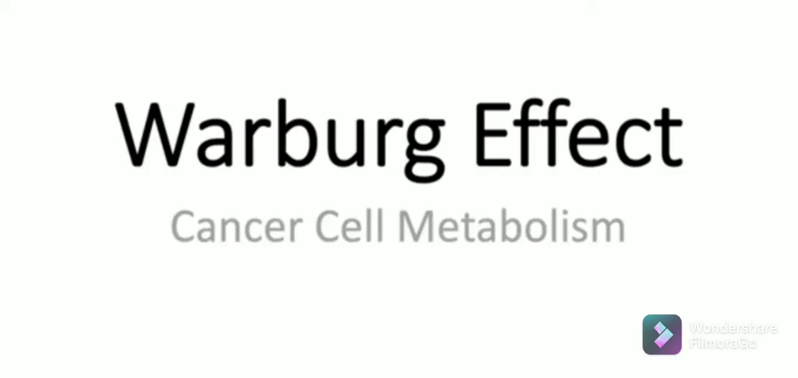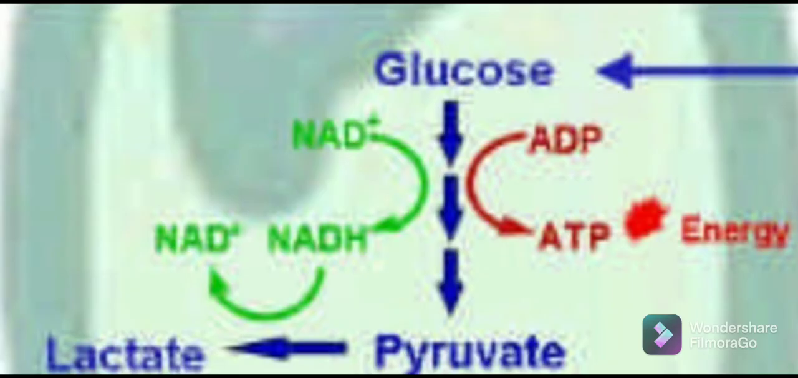Today we are going to discuss the Warburg effect in cancer cells. To understand that, we have to first look at what happens to the glucose in the cells when oxygen is present and absent. Let's have a look at a normal cell when oxygen is absent. In the absence of oxygen, the glucose is converted to pyruvate by a process called glycolysis.